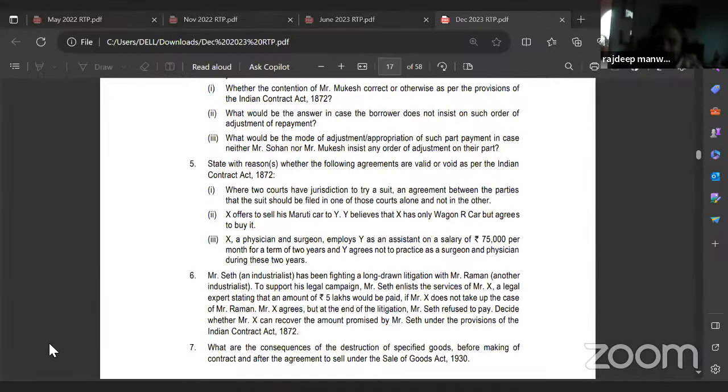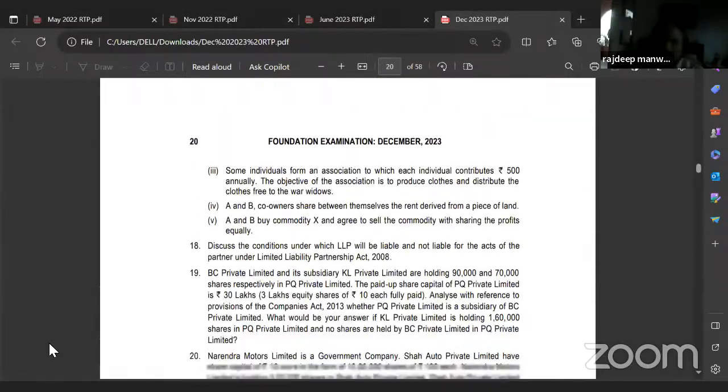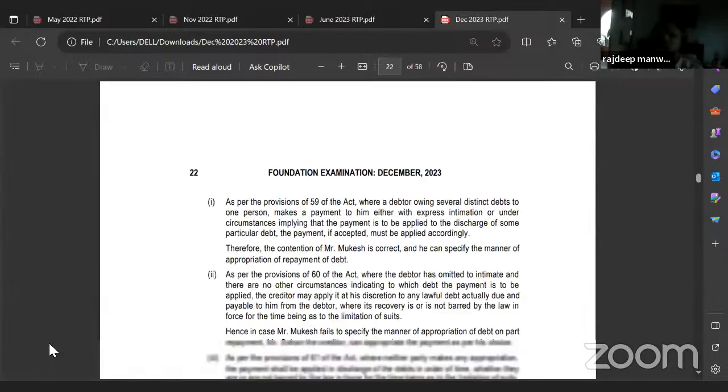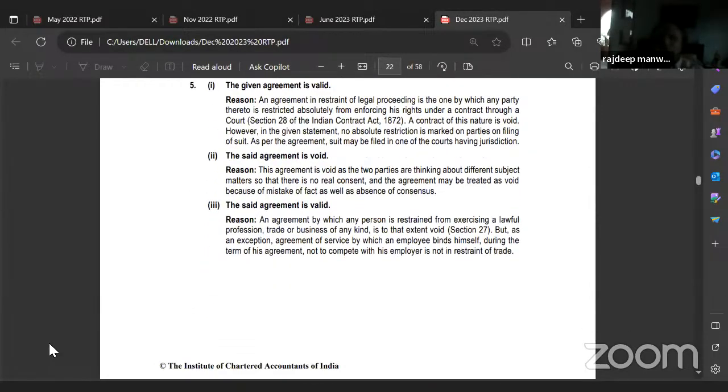Last one. X, a physician and surgeon, employs Y as an assistant on a salary of 75,000 per month for a term of 2 years, and Y agrees not to practice as a surgeon and physician during these 2 years. Absolutely valid agreement, because an agreement in restraint of trade when you are doing an internship or apprenticeship is a valid agreement. Usually agreements in restraint of trade are null and void. They are agreements opposed to public policy.